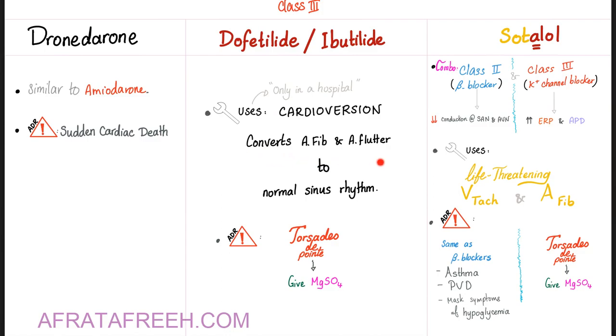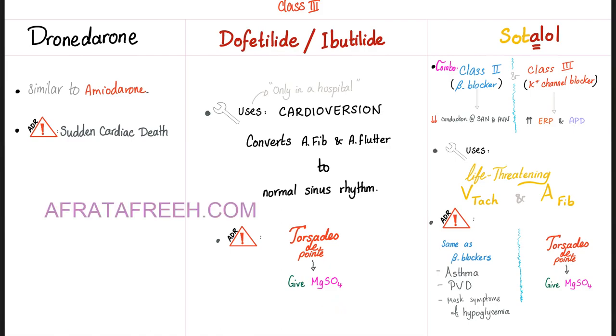Converts AFib and atrial flutter to normal sinus rhythm. That's amazing. Side effects include torsades-de-Pointes. You know exactly what to do. What if magnesium sulfate is not among the choices? What should you do? We'll talk about that later. Or you know what? Let me give you the answer right now. You can go with class 2 or class 4 antiarrhythmics. Yes, the beta blockers or the calcium channel blockers.